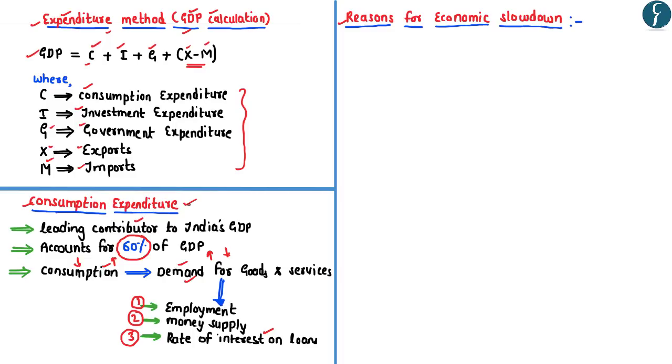This decline in the consumption expenditure is in turn leading to a decline in the GDP growth rate. One of the main reasons for the economic slowdown has been attributed to the decline in the consumption expenditure, which in turn can be linked to the decline in the demand for goods and services. Thus, let us understand the reasons for the decline in the consumption expenditure in India.